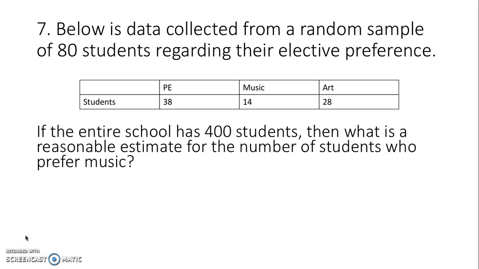So first of all, we're going to do our percent over 100 equals part over whole. So percent over 100 is equal to part over whole. All right, so we have, if the entire school has 400 students, that would be the whole.